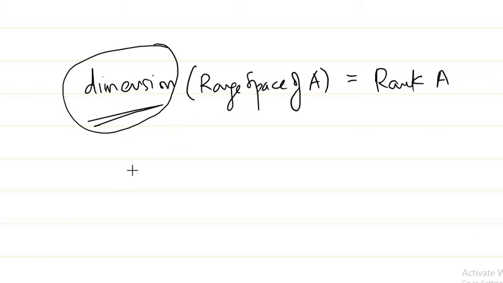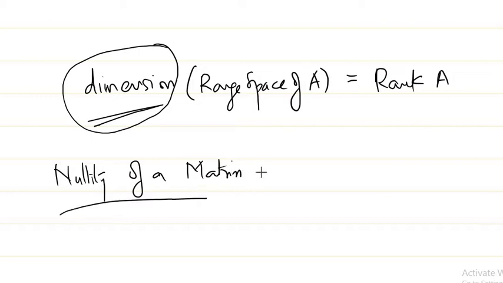Okay, now going to one more concept known as the nullity of a matrix. This also we'll be discussing in detail when we discuss our transformation section, so we'll not be missing anything, don't worry about it. So nullity of a matrix: if you have a matrix A, then you have to find all x for which Ax is equal to 0.